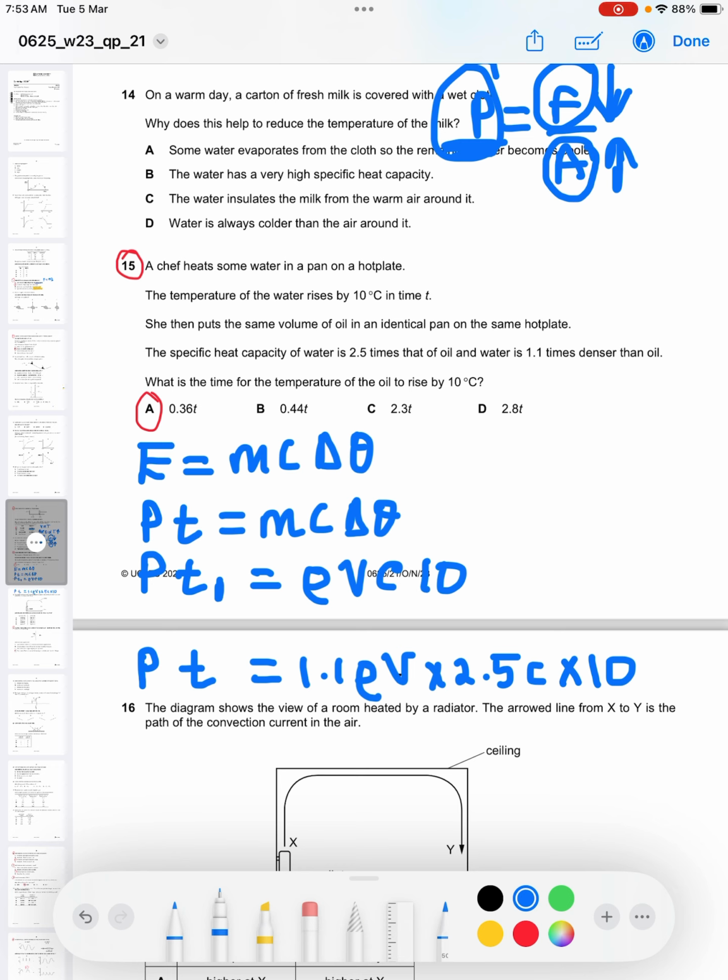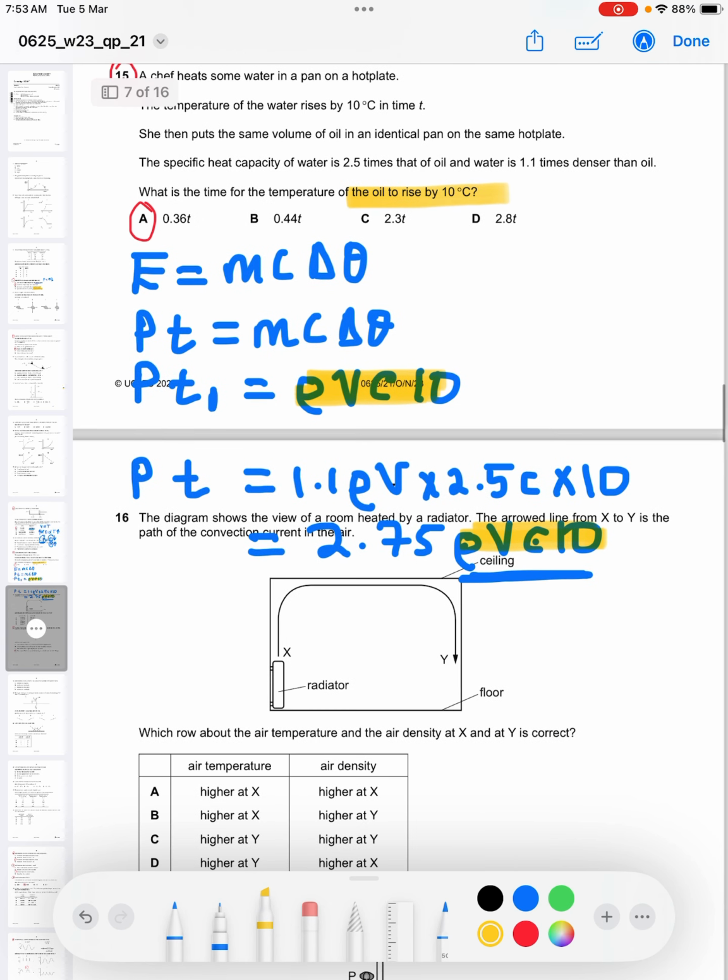Multiplying 1.1 times 2.5 gives us 2.75 rho VC10. So the rho VC10 here is the same as the rho VC10 here.